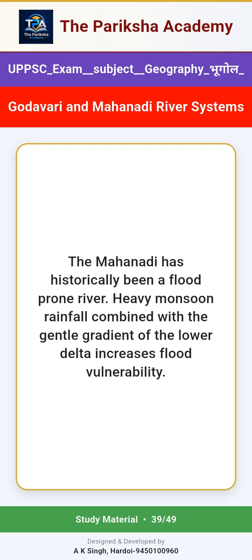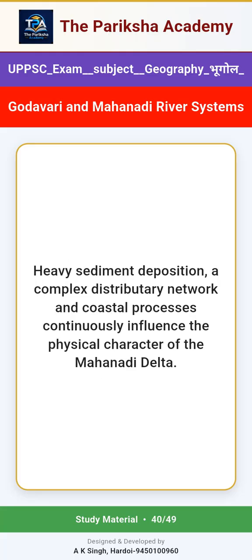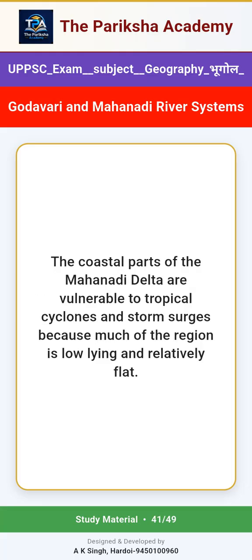Heavy monsoon rainfall combined with the gentle gradient of the lower delta increases flood vulnerability. Heavy sediment deposition, a complex distributary network and coastal processes continuously influence the physical character of the Mahanadi delta. The coastal parts of the Mahanadi delta are vulnerable to tropical cyclones and storm surges because much of the region is low-lying and relatively flat.